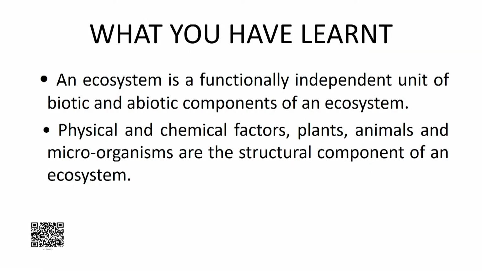So, this is all about, we have talked about the natural environment, we have talked about ecosystem, biotic and abiotic components, food chain, food web, ecosystem services and adaptations and population growth. So, now we are concluding a few points of what we have discussed in this program. An ecosystem is a functionally interdependent unit of biotic and abiotic components. Physical and chemical factors, plants, animals and microorganisms are the structural components of an ecosystem.